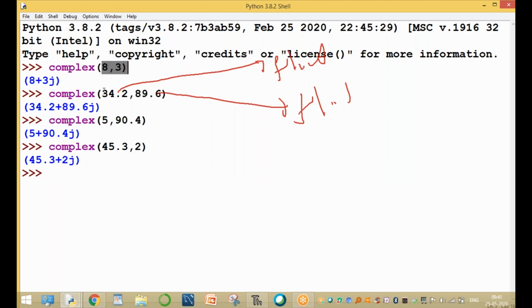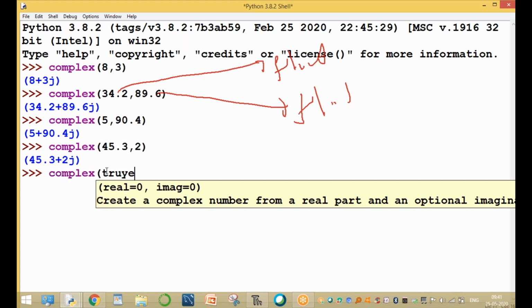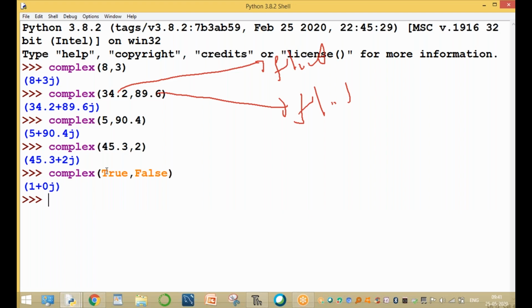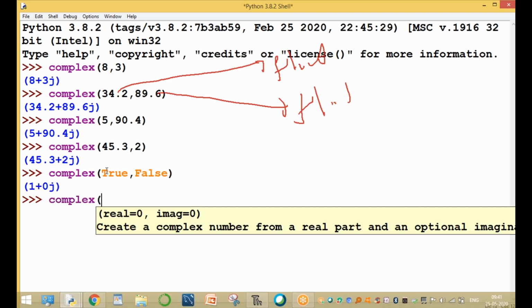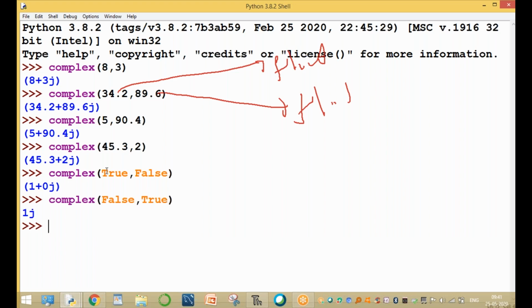Both integers okay, both floats okay. First integer, second float okay. First float, second integer okay. For example, complex of Boolean true value. First one true, comma false. The output is 1 plus 0j. For example, complex of false comma true, opposite: 0 plus 1j. First one is true, second one false. First one false, second one true.